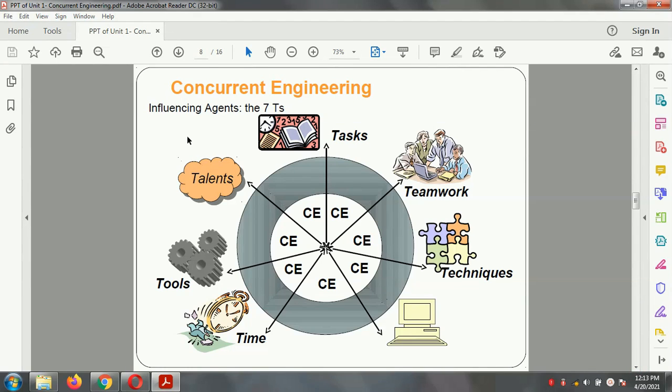Concurrent engineering is related to the 7 T's, and these 7 T's are very important for our work. First we start with time. Time is bound with the tools. Tools are bound with the talent. Talents are bound with the task, teamwork, techniques, and telecommunication. All these activities are related to concurrent engineering, and these are known as the 7 T's.